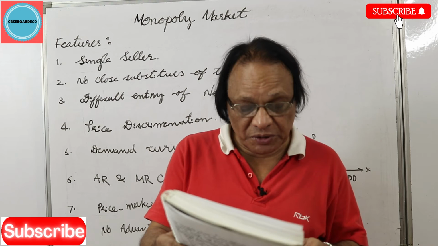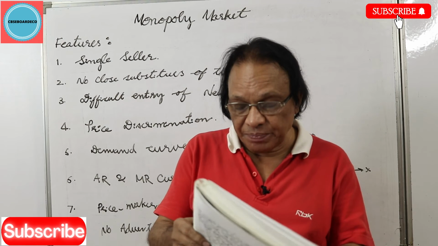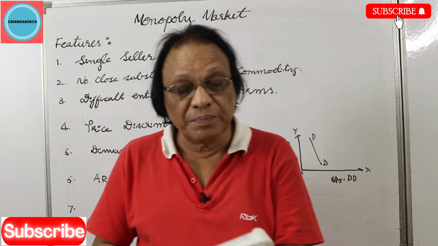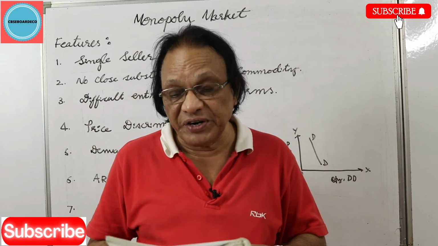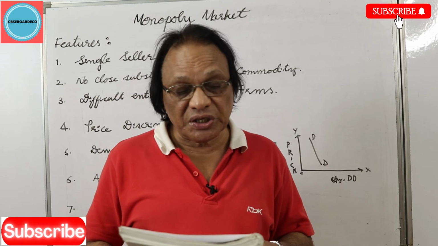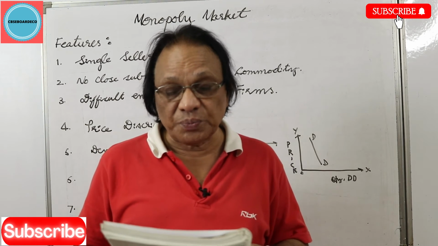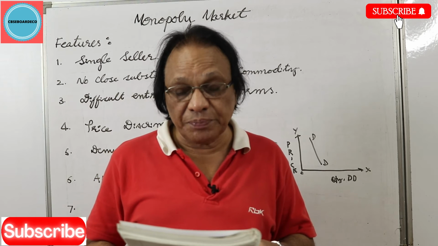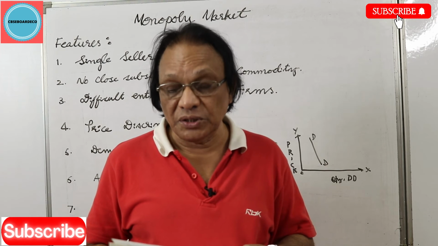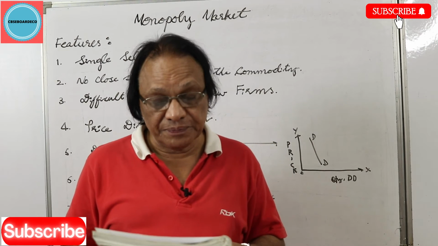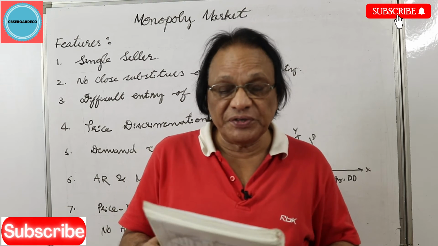There are no close substitutes of the commodity. Entry by a new firm in the monopoly market is very difficult or restricted or impossible. As a result, a monopoly is more or less free to charge any price by regulating the supply of the commodity. The monopoly firm itself is an industry.